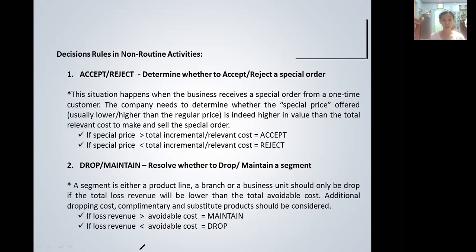However, if the loss of revenue due to the decision of dropping the segment is lesser than the avoidable cost, meaning the avoidable cost or the cost that is eliminated once the segment is dropped is greater, then the business should consider dropping the segment. So the last decision rule is to sell or process further.